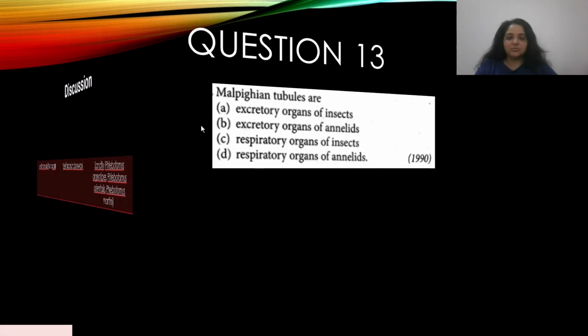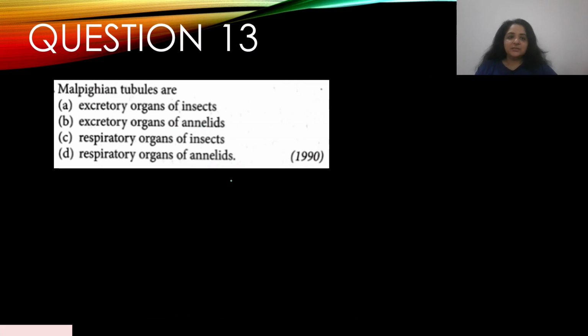Okay, let's move on. Question number 13. Malpighian tubules are A. Excretory organs of insects, B. Excretory organs of annelids, C. Respiratory organs of insects, and D. Respiratory organs of annelids. This appeared in the year 1990. So Malpighian tubules are excretory organs of insects. They're not respiratory organs of either of them. So the answer is A.